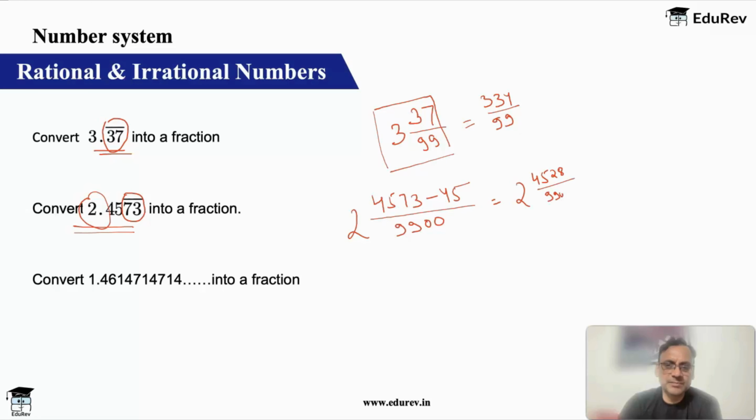Of course, this can be simplified. It can be cancelled by 2 and 4 and all. You can do that, but it's pure application of the formula. Similarly, the third one, 147 you can see is recurring. 147 is recurring.